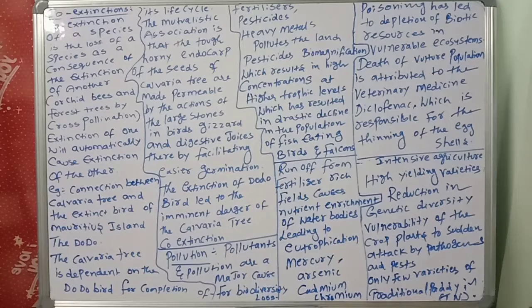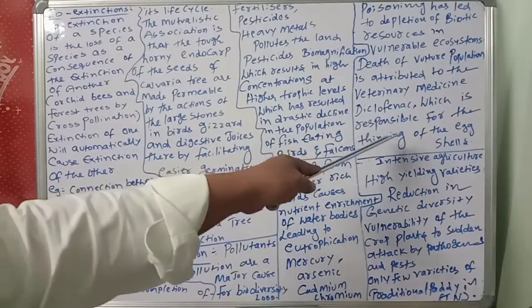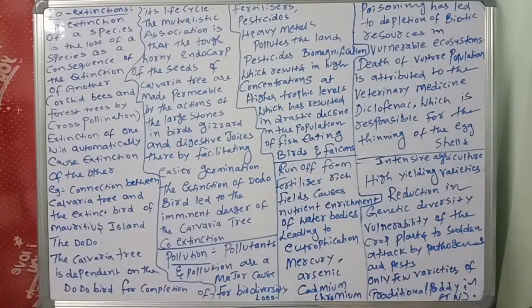How? Because of the veterinary medicine diclofenac. What is the medicine name? Diclofenac, responsible for the thinning of the eggshells. So eggshells become thin, then they died. So the vulture population was completely reduced. This is another important concept.